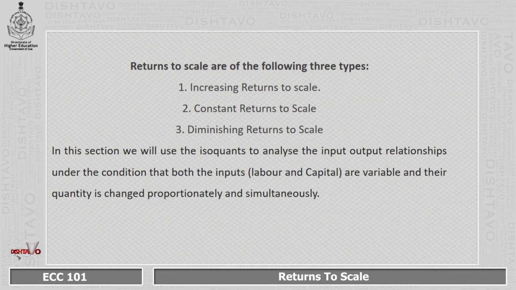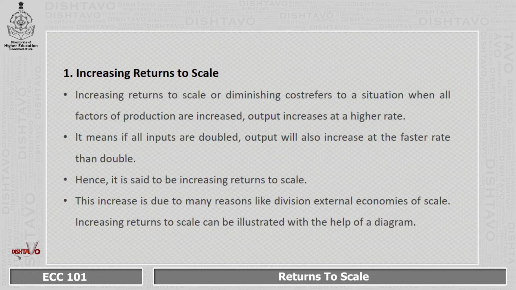Now, there are three types of returns to scale: increasing returns to scale, decreasing returns to scale, and constant returns to scale. In this section, we will use isoquants to analyze the input output relationship under the condition that both the inputs, that is labor and capital, are variable and their quantity is changed proportionately and simultaneously. First is increasing returns to scale.